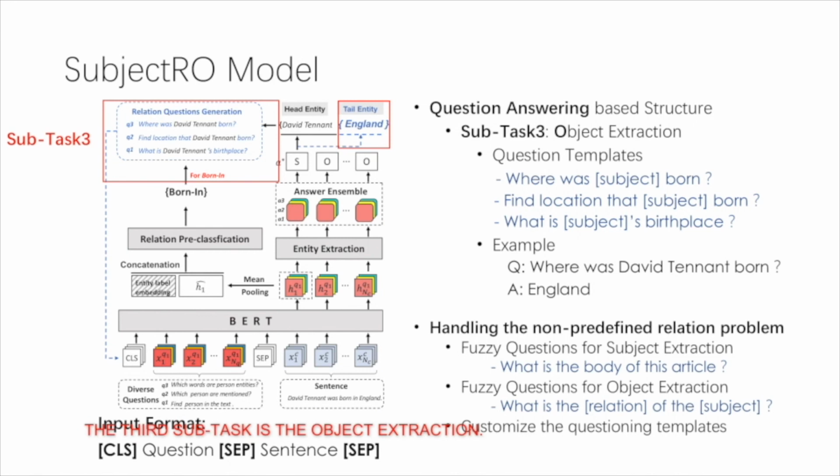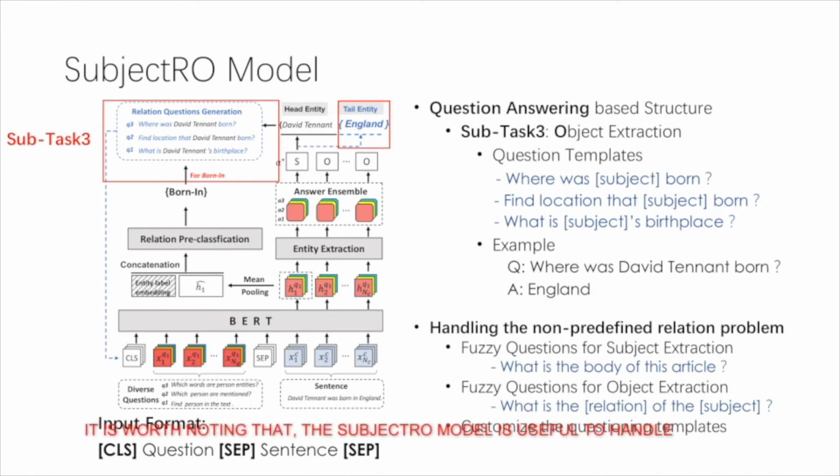Similar to the subject extraction step, it finds objects from the sentence by answering the relation questions. For example, if we already have the subject David Tennant and the relation born in, we can ask questions like, where was David Tennant born? Or find location that David Tennant born? Or what is David Tennant's birthplace? And by answering the questions, the object England can be found.